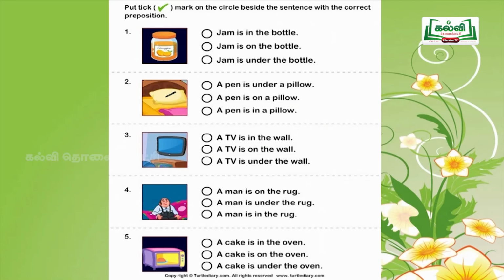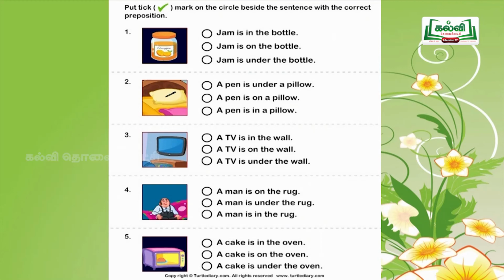See, a jam bottle is there. You have to tick the correct sentence. What are the sentences? Option A, jam is in the bottle. Second one, jam is on the bottle. And the third option, jam is under the bottle. You can easily find out the answer. Am I right? If you look at the picture and the answer means, you will be very eager to answer. And the preposition will be very easy to you.